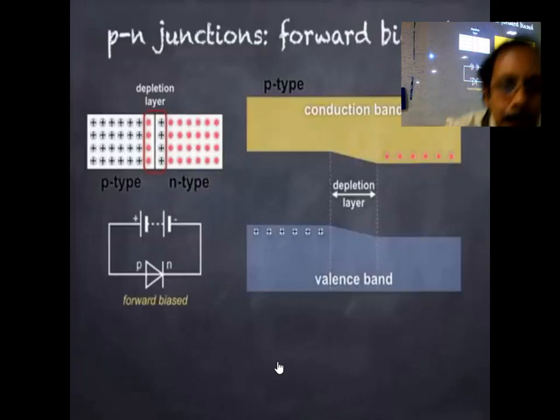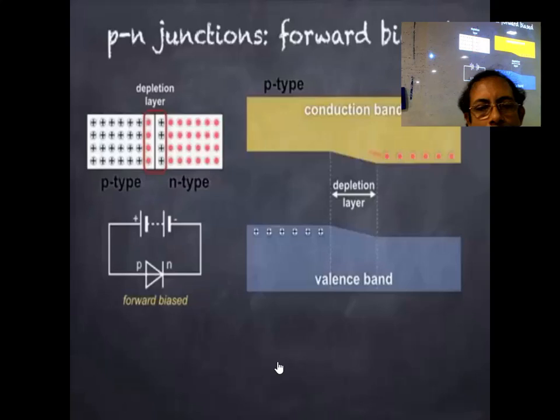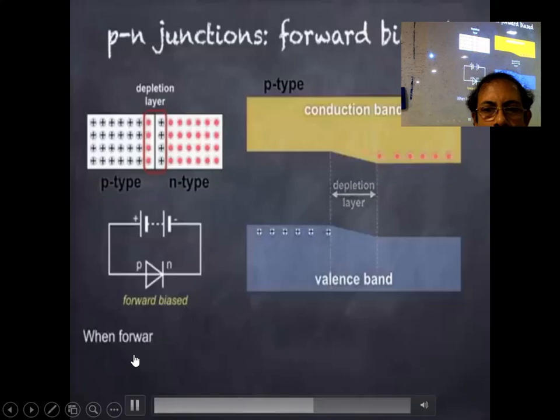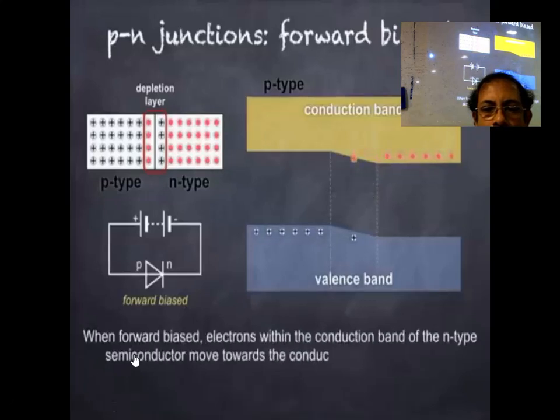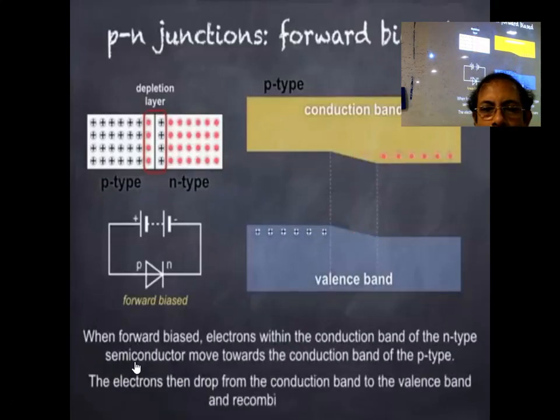So, when forward biased, electrons within the conduction band of the n-type semiconductor move toward the conduction band of the p-type. Holes within the valence band of the p-type also move towards the valence band of the n-type. Within the junction, electrons drop from the conduction band to the valence band and recombine with holes. Energy is released during these recombinations, and in a p-n junction diode, this is in the form of heat, which results in a rise in temperature.